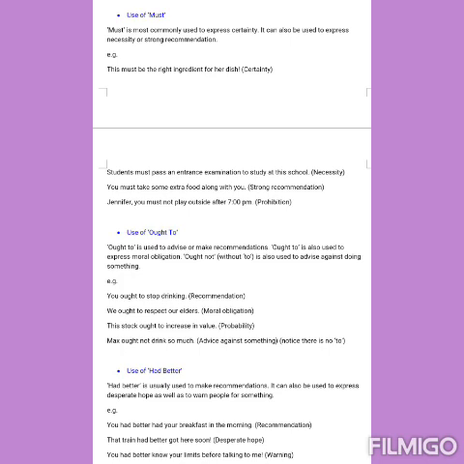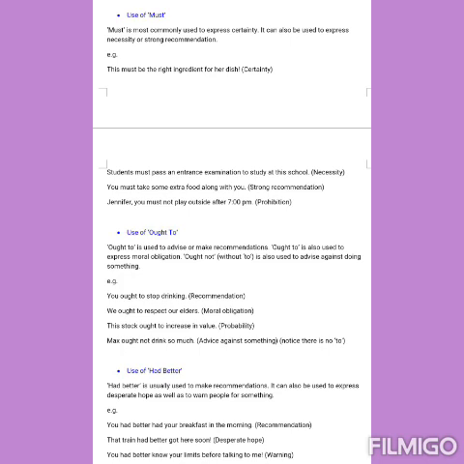This stock ought to increase in value. Max ought not drink so much. So these are the examples where we are using ought to when we are giving some recommendation, showing moral obligation, probability or advising against something.